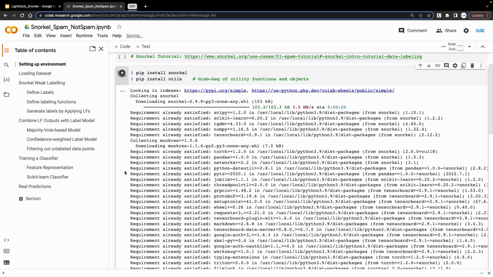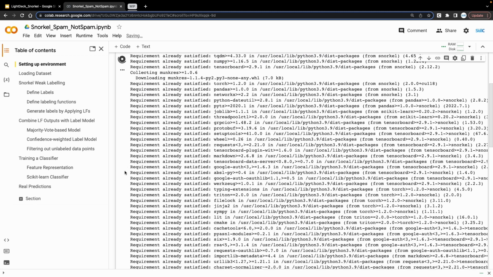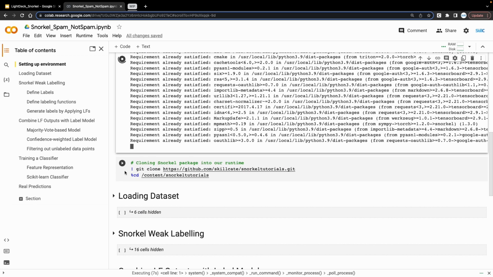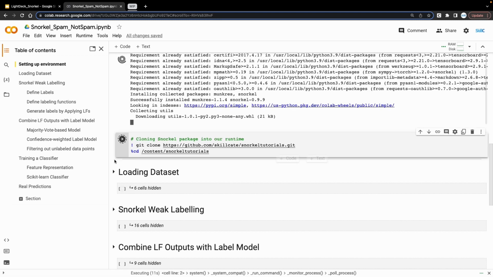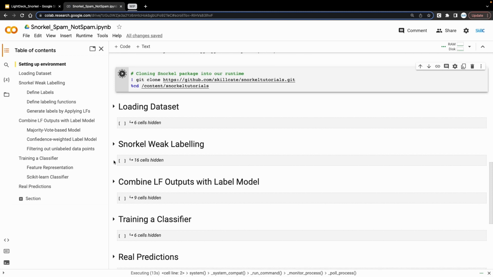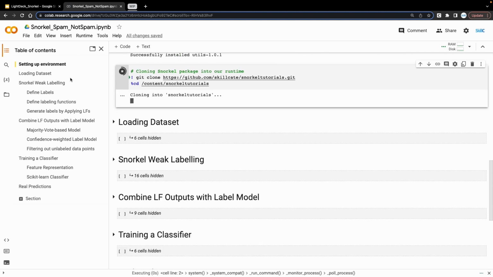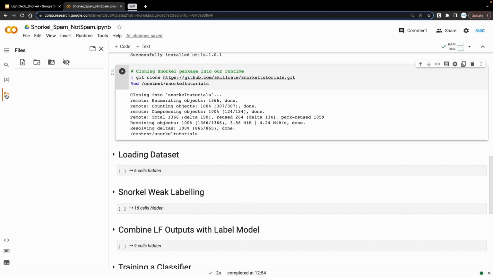Post that, we clone the Snorkel GitHub repo into our runtime. It entails the dataset we are going to use. So I'll run that as well. And with this cloning, you will see that in the files section, we now have this set of files copied within our runtime.